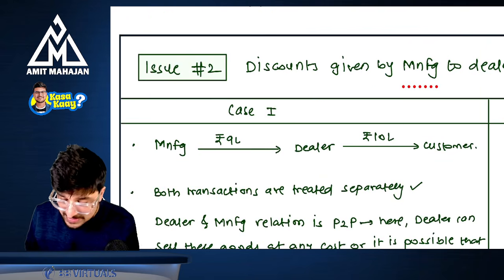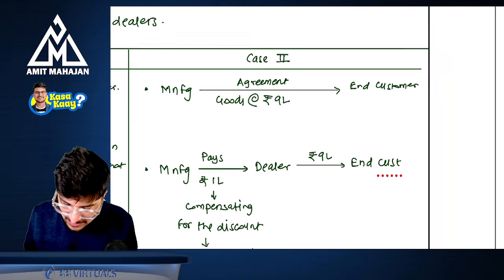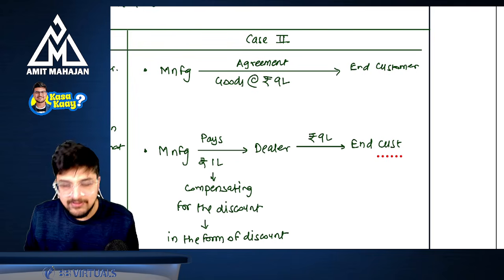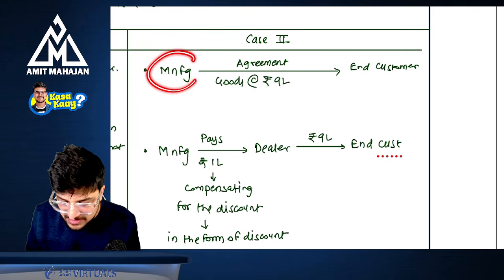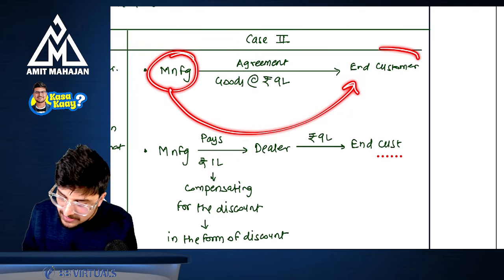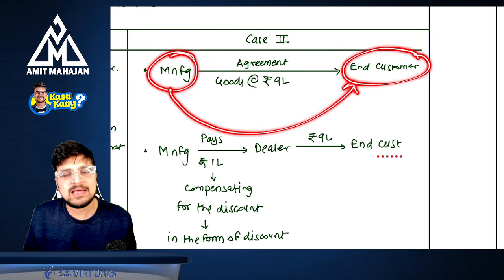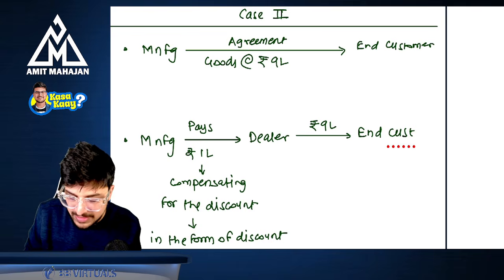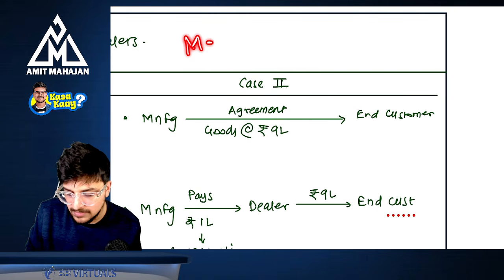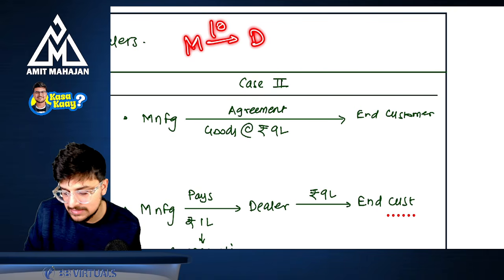Perfect. Okay. But sometimes what happens, just try to understand this point. When there is an agreement, the manufacturer directly makes an agreement with the end consumer. Say for example, the manufacturer has sold the goods to the dealer for 10 lakhs. Just take an example, 10 lakhs.